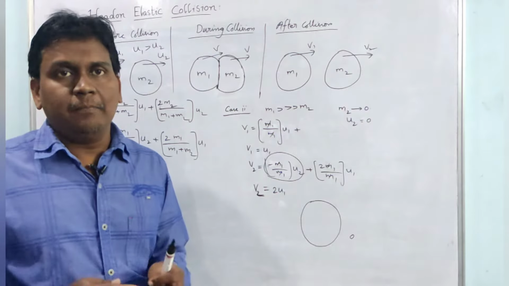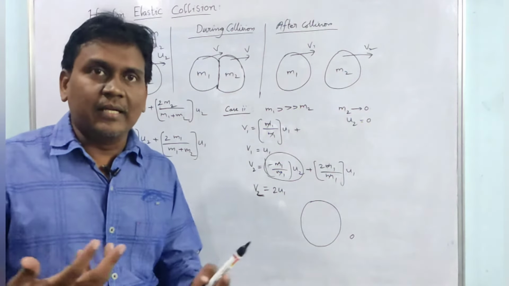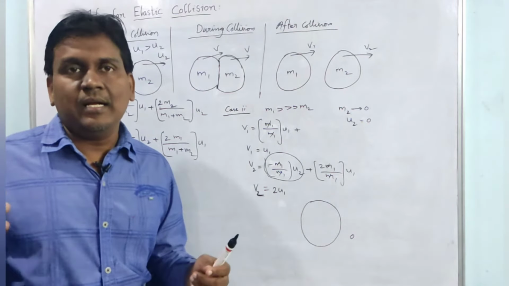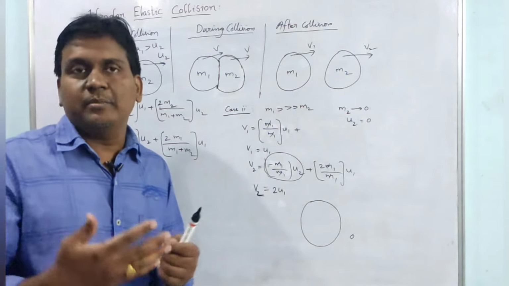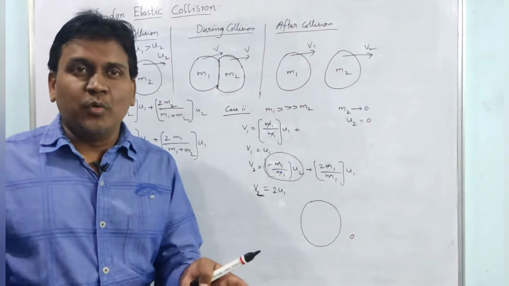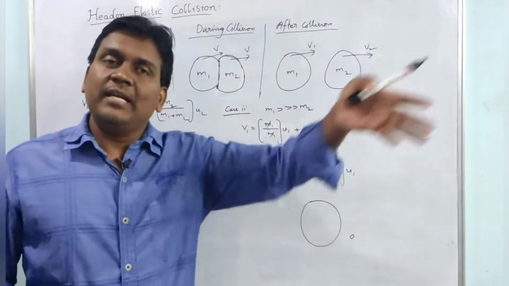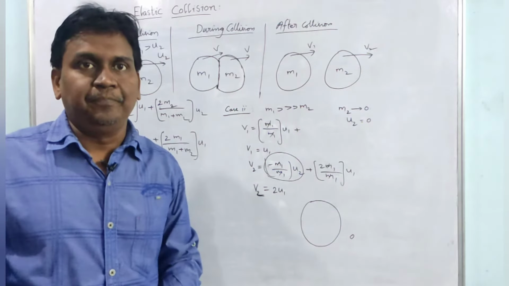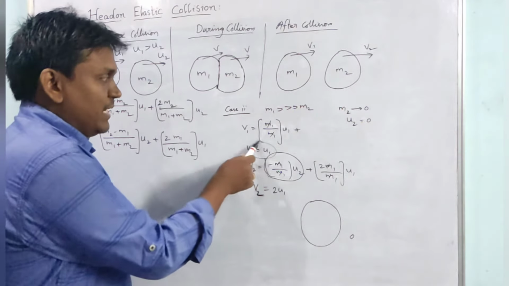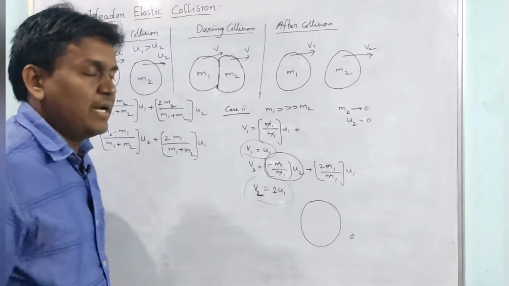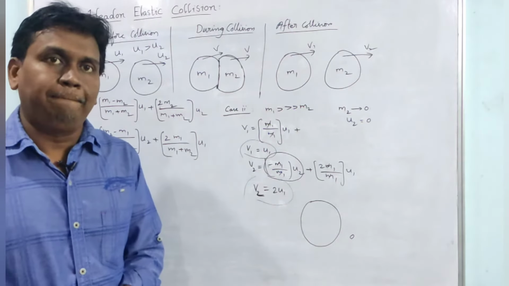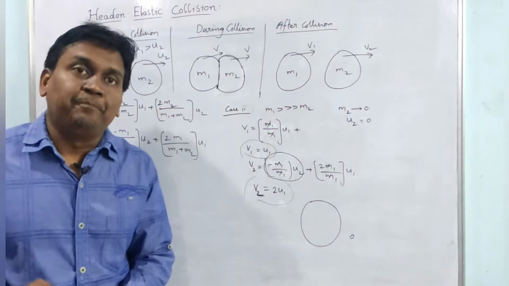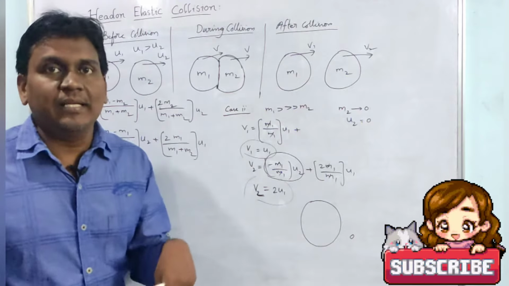Consider a lorry colliding with a cycle. What happens? The lorry's velocity will be the same, if it is moving at 60 meter per second, it will remain 60 meter per second, but the cyclist who is going very slowly will fly away with double the velocity of the bigger mass. So a bigger mass will have the same velocity, but the small mass will have double the velocity of the bigger mass. So this is case 2. This happens when mass m1 is much bigger than m2.